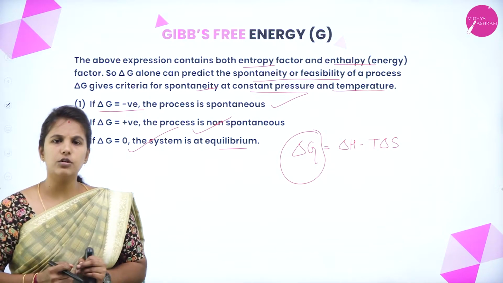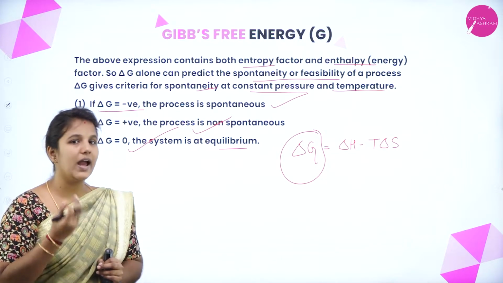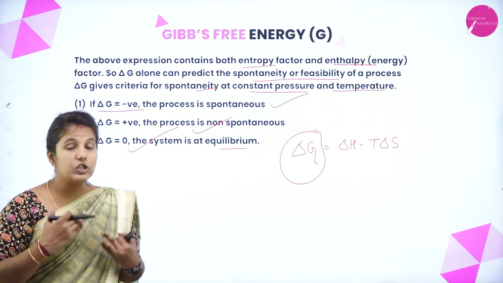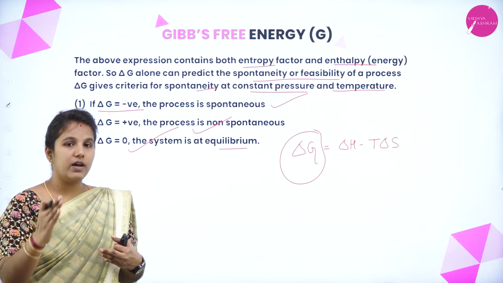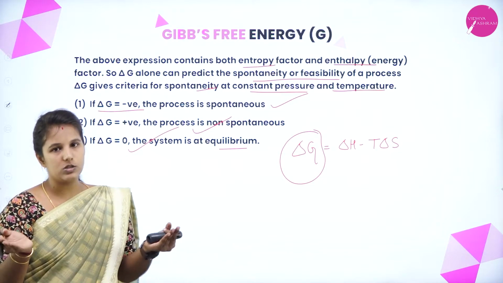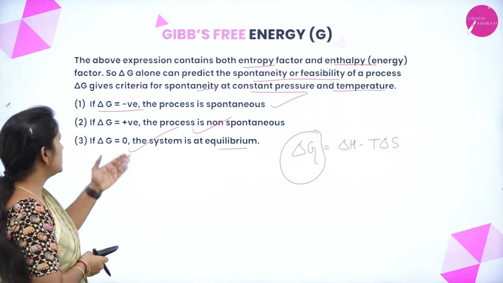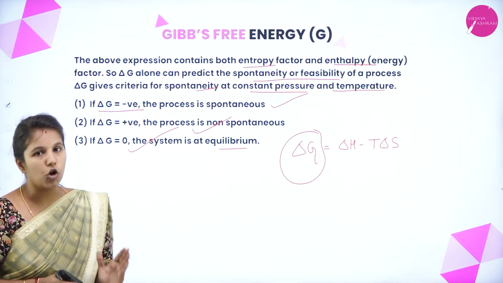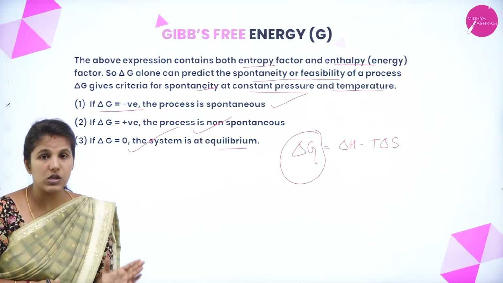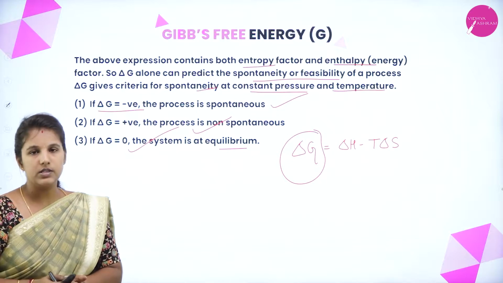This is how the Gibbs free energy has been linked with the enthalpy as well as the entropy, and the change in the Gibbs free energy gives an idea about whether the reaction is spontaneous or non-spontaneous. Only when the delta G value is negative does it show that it is a spontaneous process. If the delta G value is positive, it is non-spontaneous. If it is equal to 0, it indicates that the system is at equilibrium.